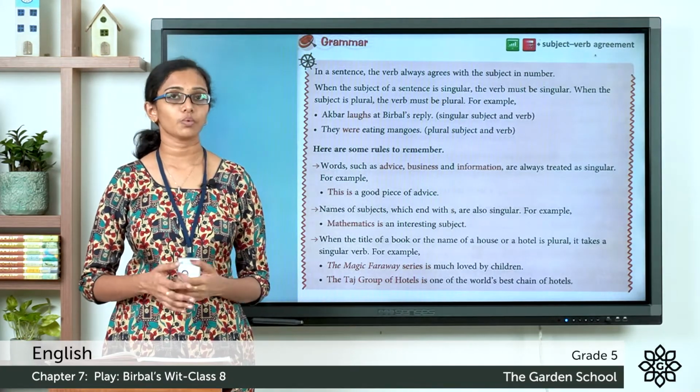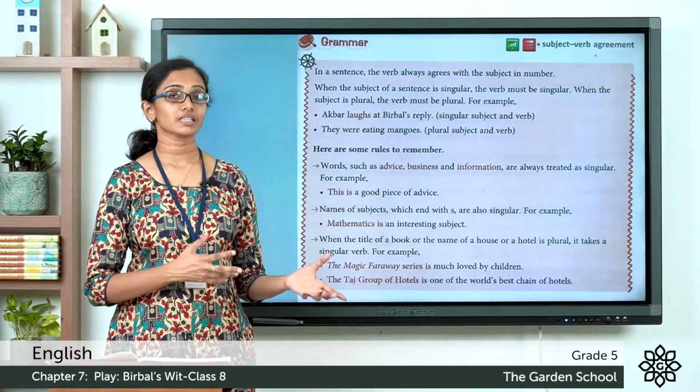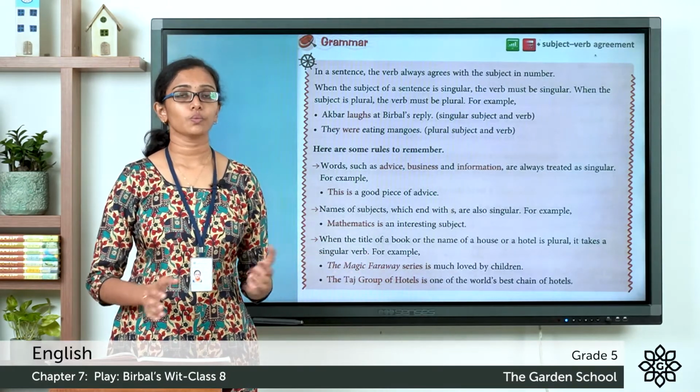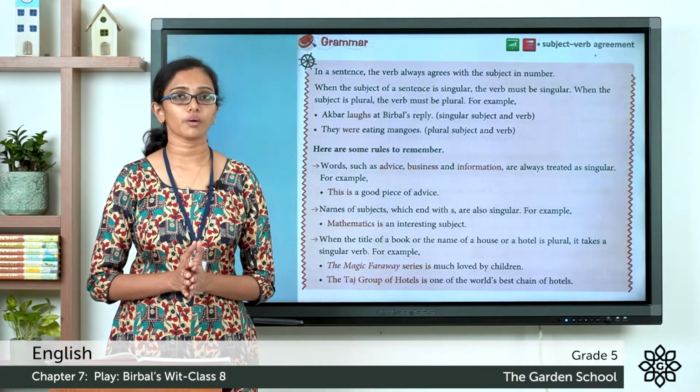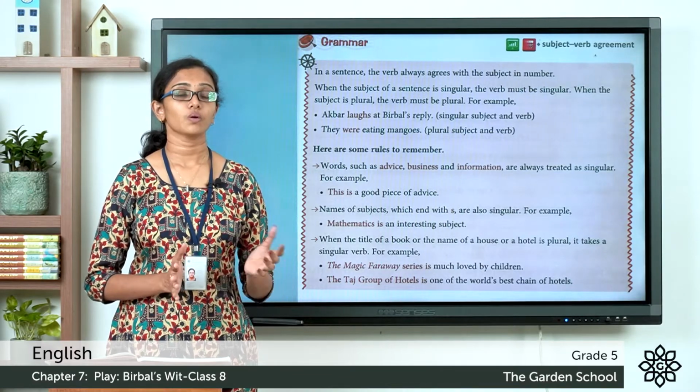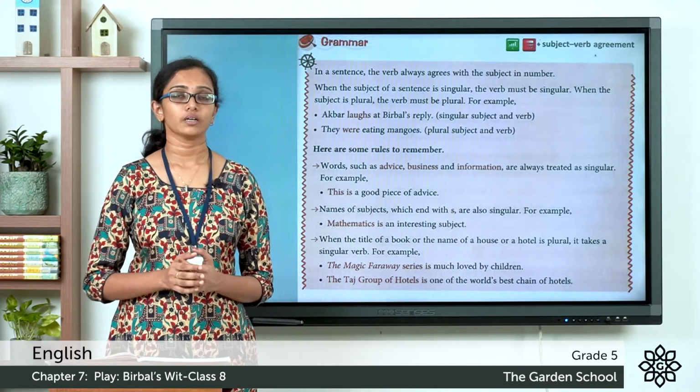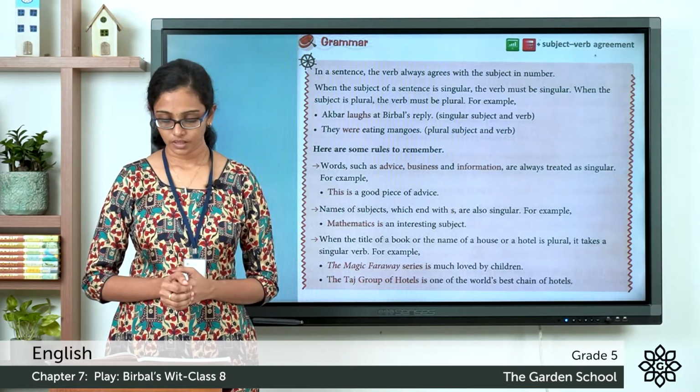They were eating mangoes. Plural subject and verb. See, here the subject is they, which is plural. So the verb is also in plural form here. Were. Instead of was, it is were here, which is plural.